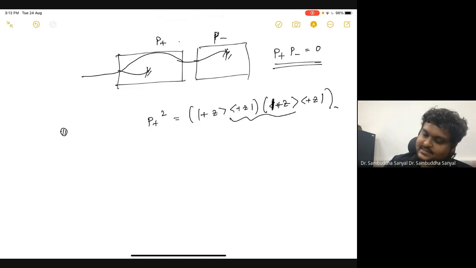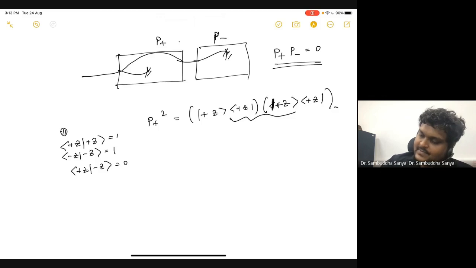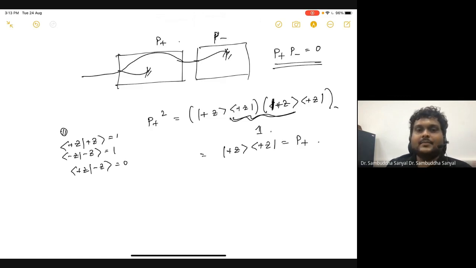Now we know these things. So this thing, when you combine them, is 1, and then you land with plus z plus z. So this is P plus. I proved it mathematically. Okay.